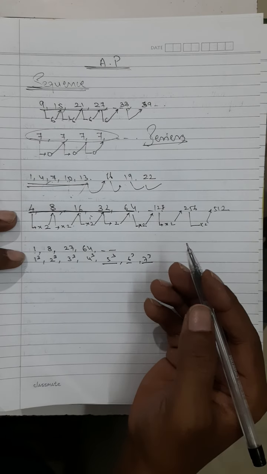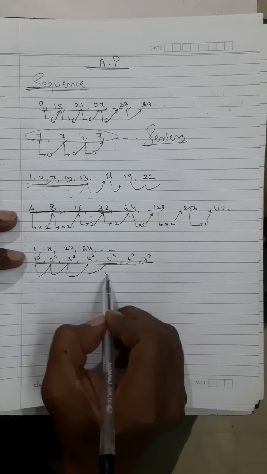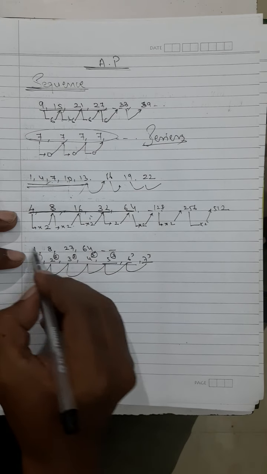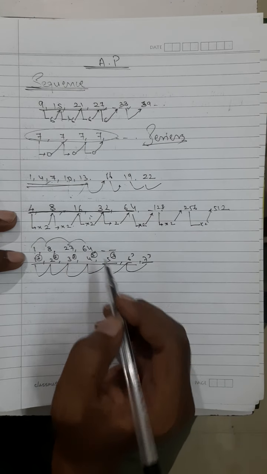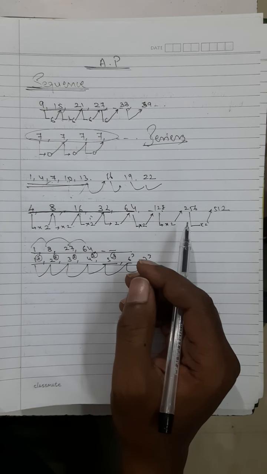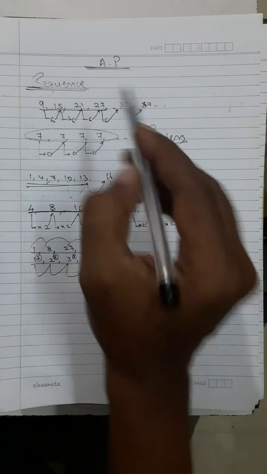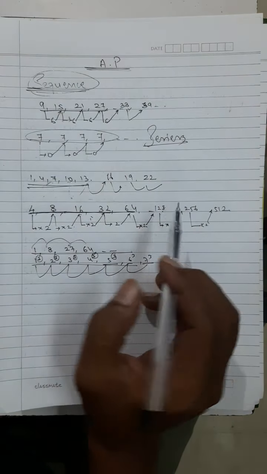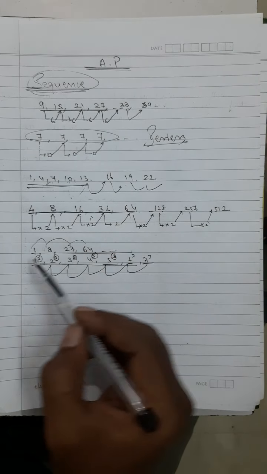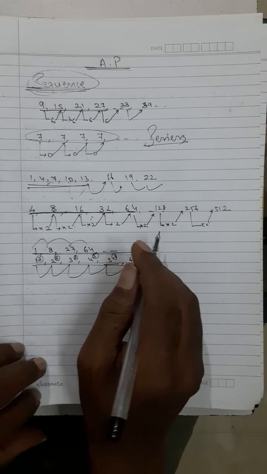So they are all cubes of natural numbers. 1, 2, 3, 4, 5, 6, 7 are natural numbers, and you are taking the cube of each natural number and making an arrangement of the numbers. So these also are following a type of series, so definitely they are also called a sequence. When numbers follow a pattern, then that arrangement of numbers is called a sequence.